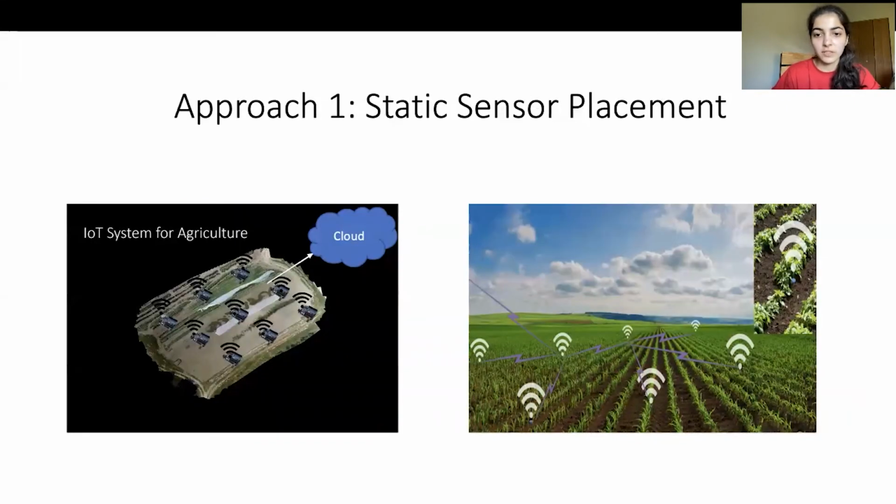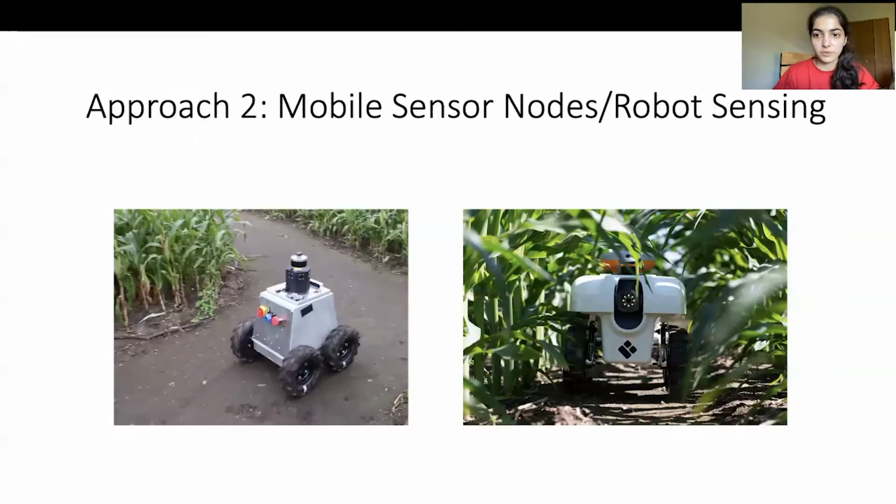One way of doing this could be to optimally place some static sensor nodes in the farm. These sensor nodes will sense the moisture and send it to a nearby base station or the cloud. However, the major disadvantage of this system is we cannot sense at locations where the sensor is not installed, thus limiting the spatial resolution. Another way could be using a robot to sense the field. The robot is equipped with a moisture sensor and is driven by different kinds of path planning algorithms as it senses the area. However, this approach significantly reduces the temporal resolution.